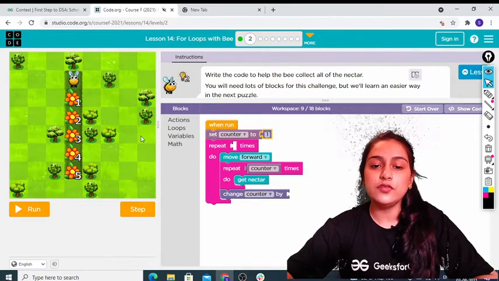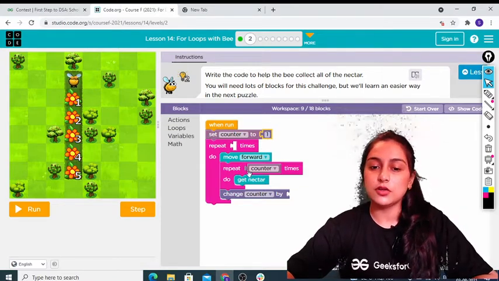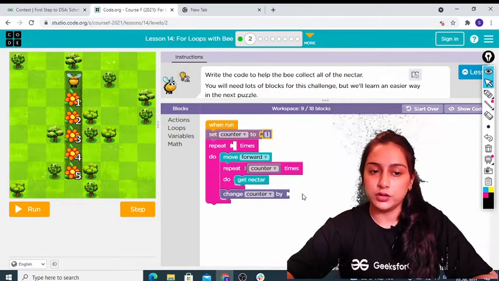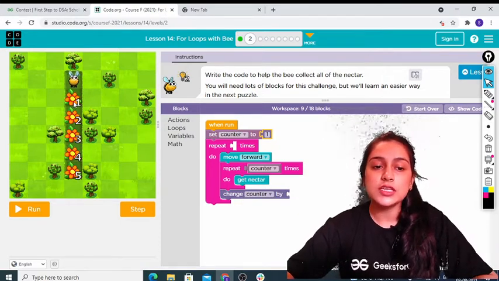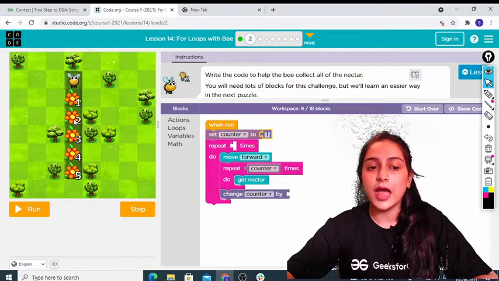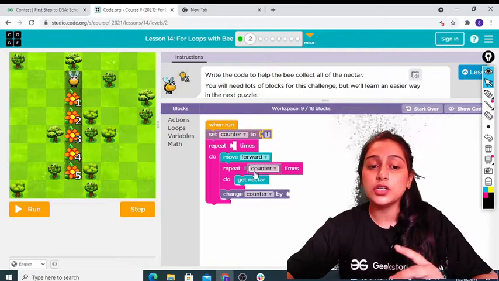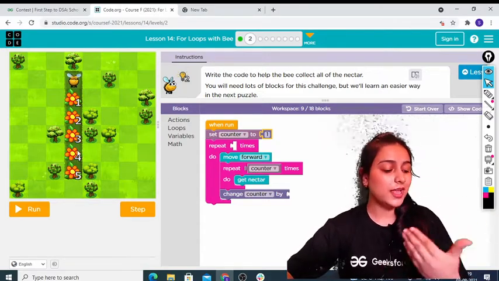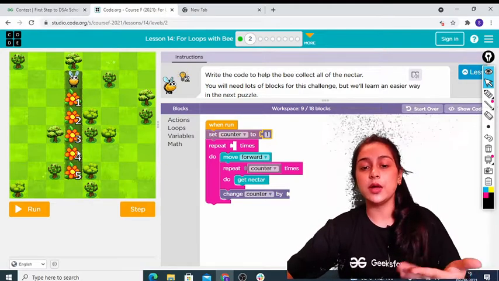So now we have to check, this is done, this puzzle is solved. So every time I will move forward and get nectar counter times. So this is done for the first time. Like I will move forward, I will get nectar, okay, 1 time. Now we are wanting to change the counter. By how many times? Can you see, next time we are moving forward and we will be collecting nectar 2 times. So next time what should the value of our counter be? It should be 2. And next time what should the value of our counter be? It should be 3. So that's how our counter is increasing by 1 every time.